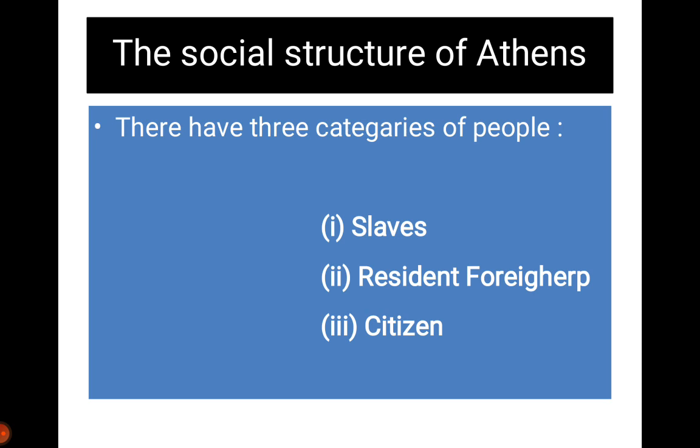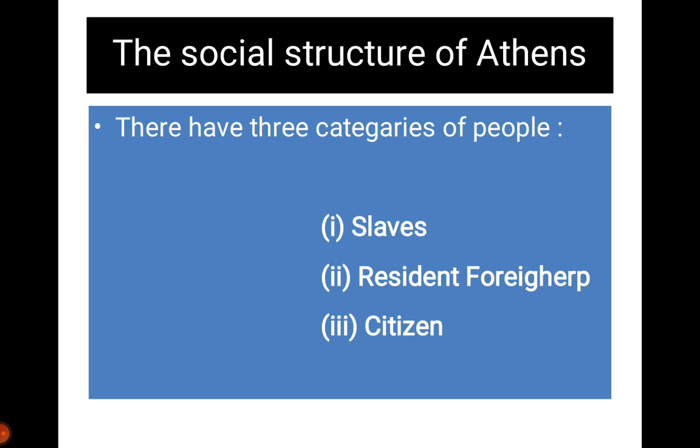Then the resident foreigners, the metics. This category's people population is one third of the total population of Athens. The metics have only civil rights.